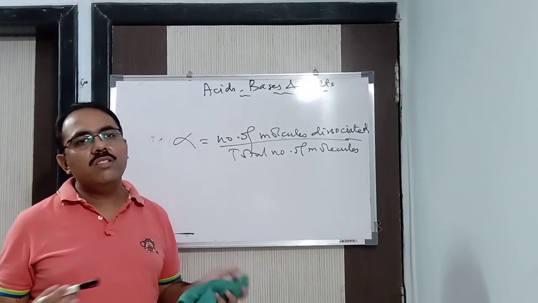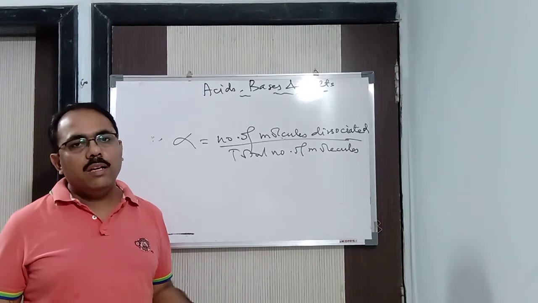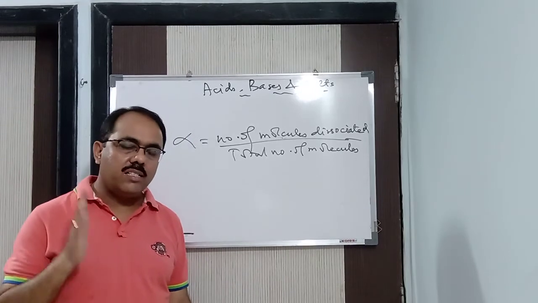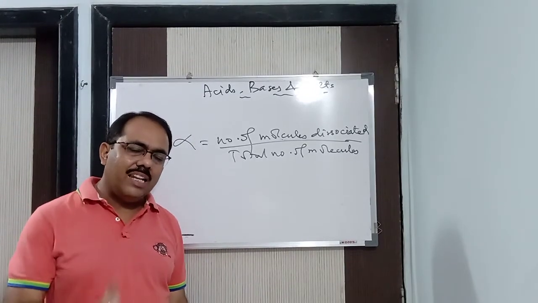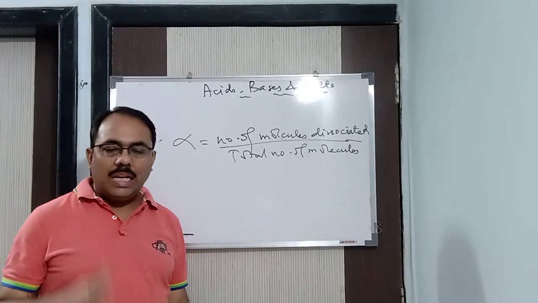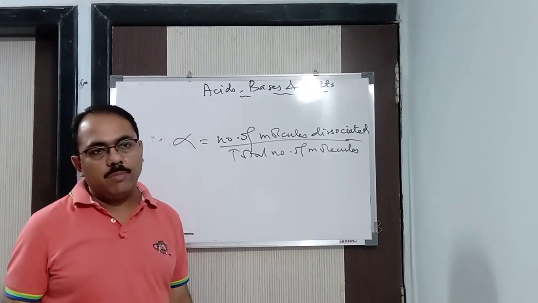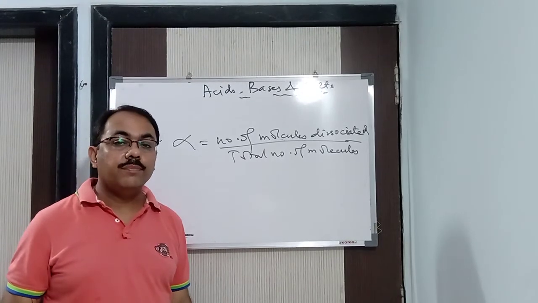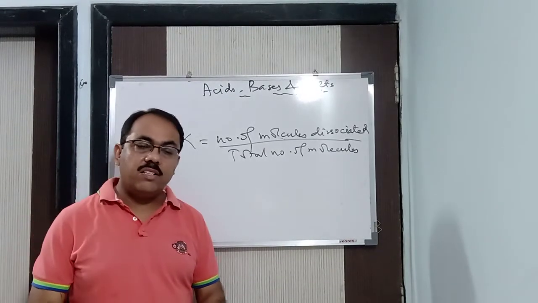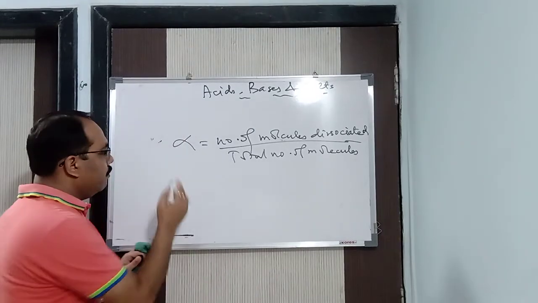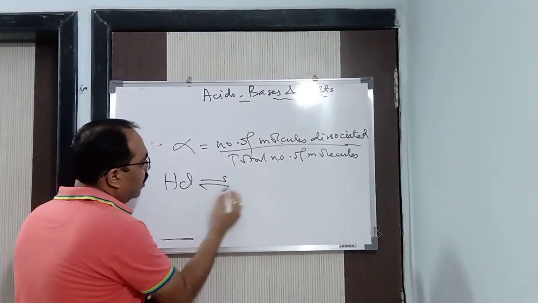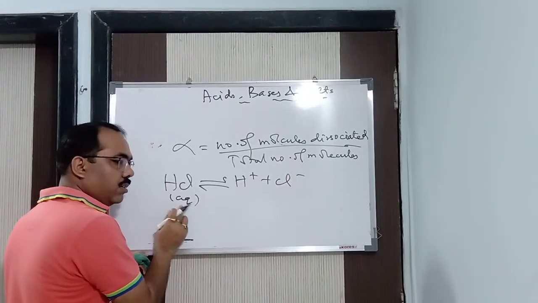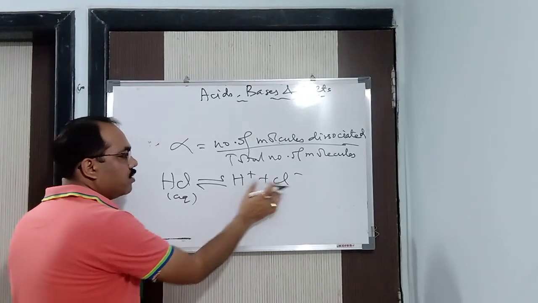And weak acid means which dissociates feebly. Basically, if the degree of dissociation is less than 30%, it is considered a weak acid. Which are weak acids? Carbonic acid is a weak acid. Acetic acid is a weak acid. It does not dissociate almost completely. For example, if I take HCl in aqueous solution, it will dissociate to give you H plus and Cl minus.